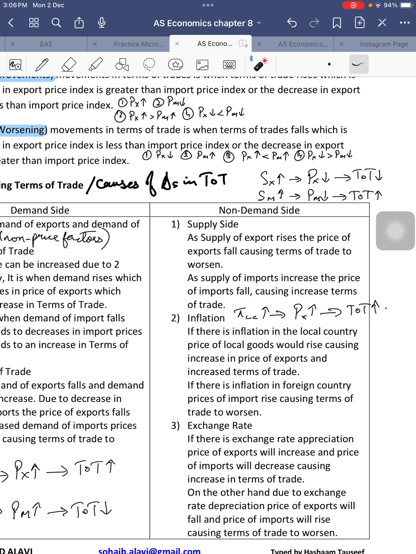Right? Anything. You can write anything here. Alright? So this is supply side factors.